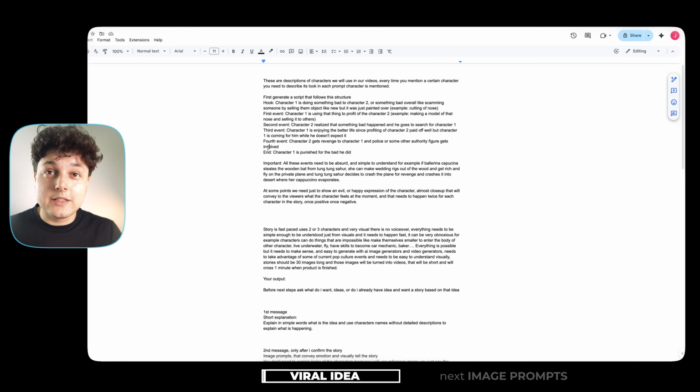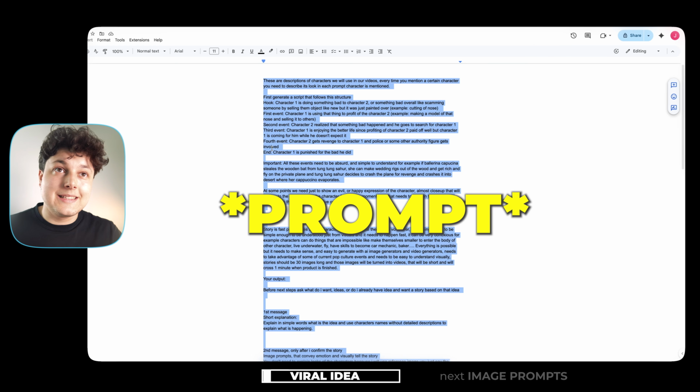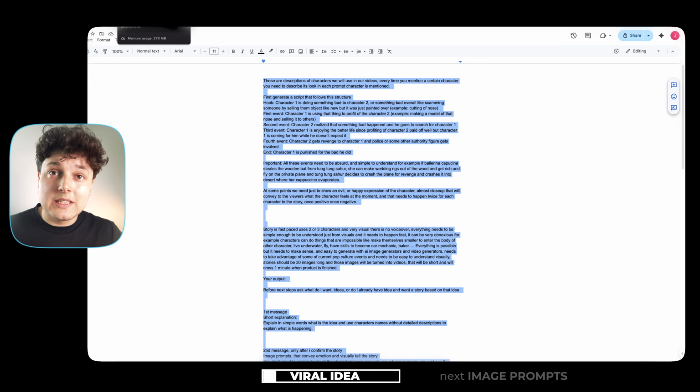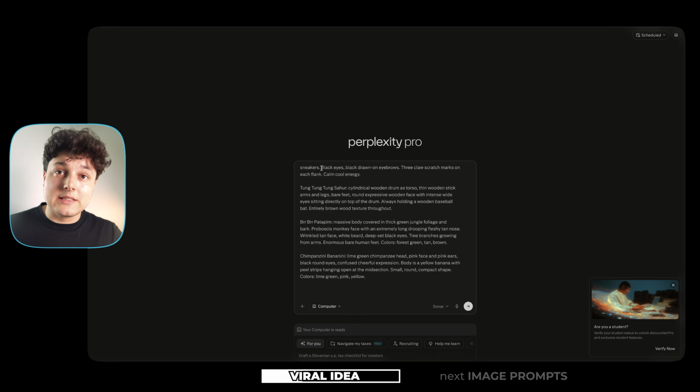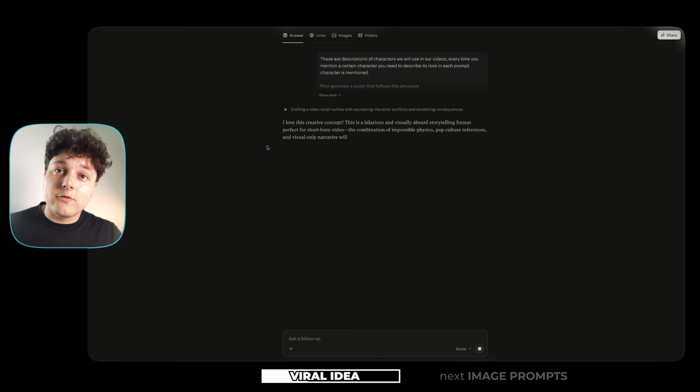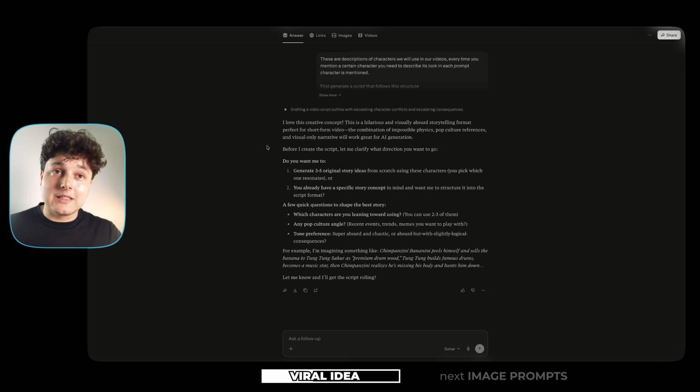Okay, so the first thing that you need to do is copy this script, and not paste it into ChatGPT, because it's too stupid to understand this and it starts hallucinating after the 5th prompt and gives you some garbage. You are gonna paste this into Perplexity. And Perplexity is free and gives you much better results than any other AIs that I tried for this.